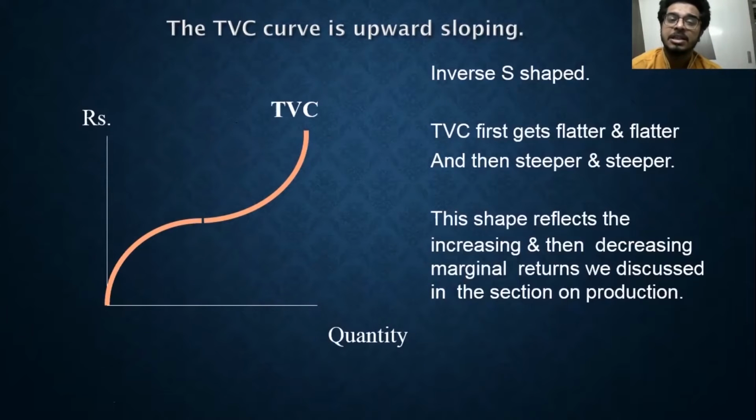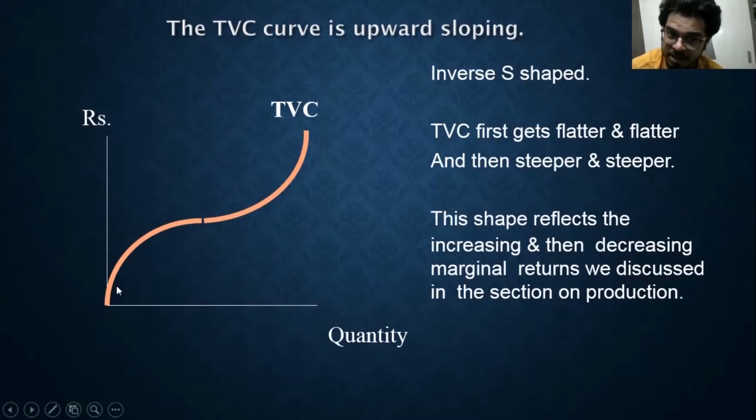That means first it will increase, but you can see the slope is decreasing. That means the cost is increasing at a decreasing rate. And then after this point of inflection, you can see a break over here. After this point, the total variable cost is increasing at an increasing rate, exponential. So it is increasing faster over here.